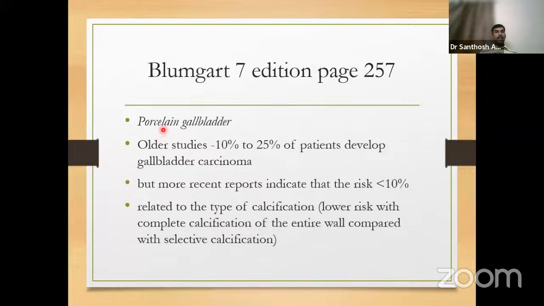More importantly, any calcification in gallbladder wall is called porcelain gallbladder. It is related to the type of calcification. Lower risk in complete calcification compared to selective calcification, otherwise called stippled calcification. Any calcification on the wall of gallbladder is called porcelain gallbladder. Stippled or selective calcification increases the risk of carcinoma gallbladder rather than a complete uniform calcification of gallbladder wall.